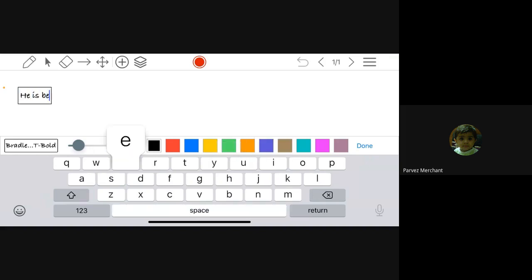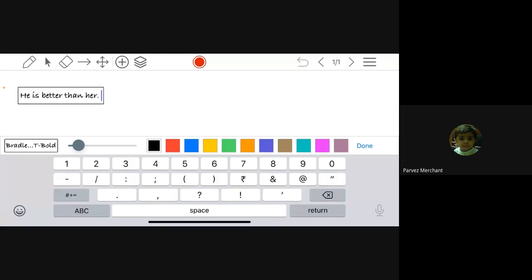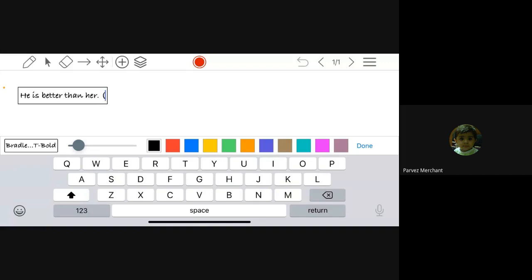Interrogative to assertive or assertive to interrogative? That you will know. In brackets it will be given. In the 10th board exam also they do like this. Instructions are given in the bracket.